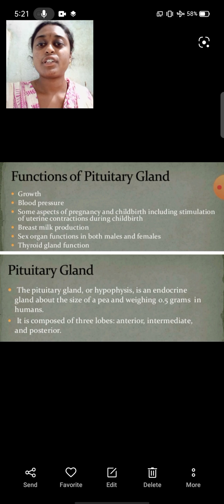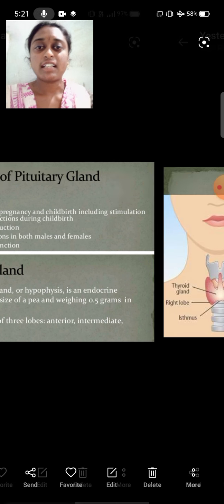They are growth, blood pressure, and some aspects of pregnancy and childbirth, including stimulation of uterine contractions during childbirth. And this pituitary gland also regulates milk production, breast milk production, and the sex organ functions in both males and females. And this is about the pituitary gland.